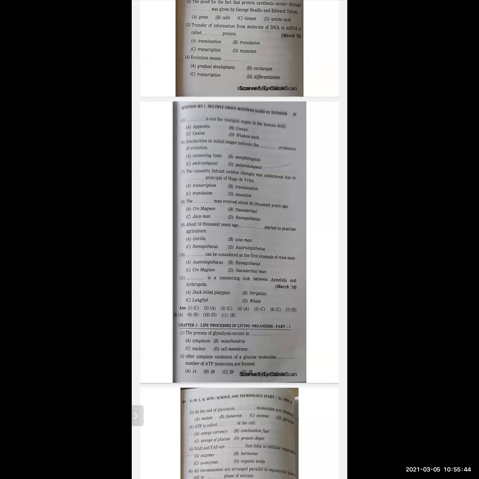The correct option is cytoplasm. Next question. After complete oxidation of a glucose molecule, dash number of ATP molecules are formed. Options are 14, 28, 29, and 38. So the correct option is 38.